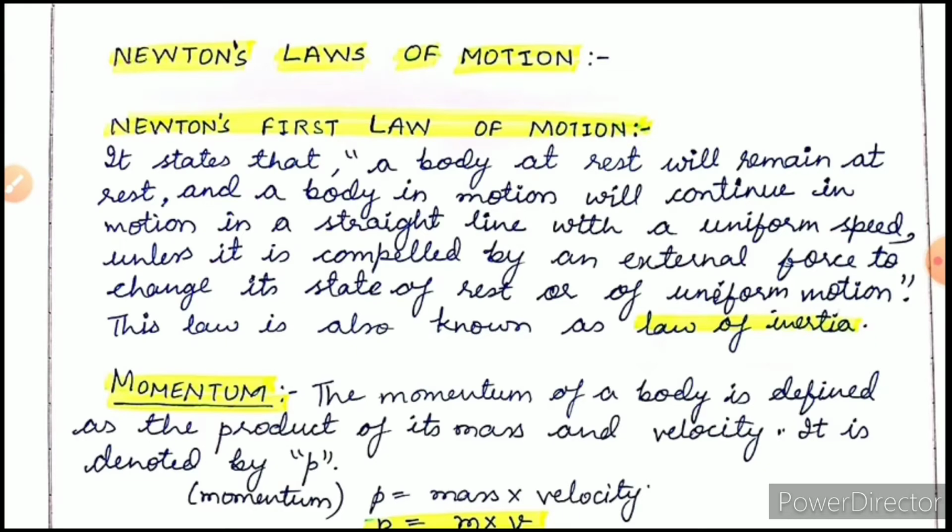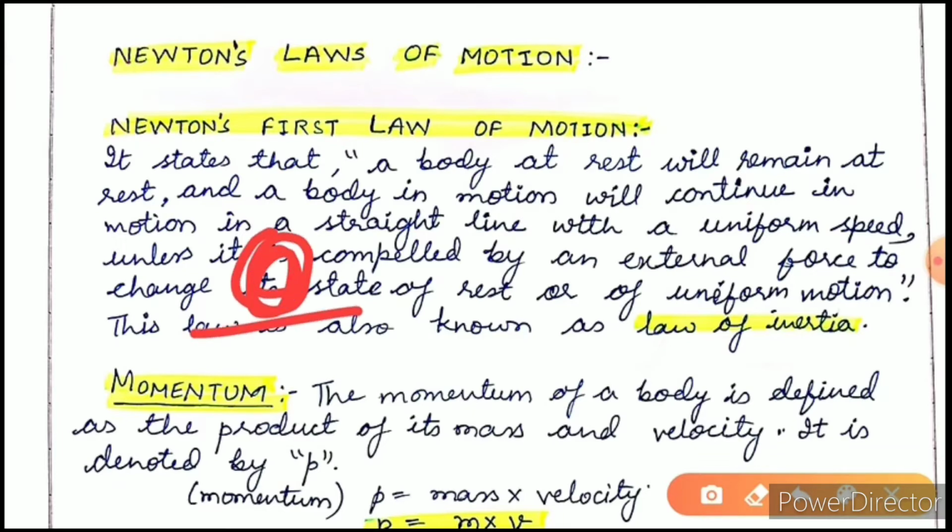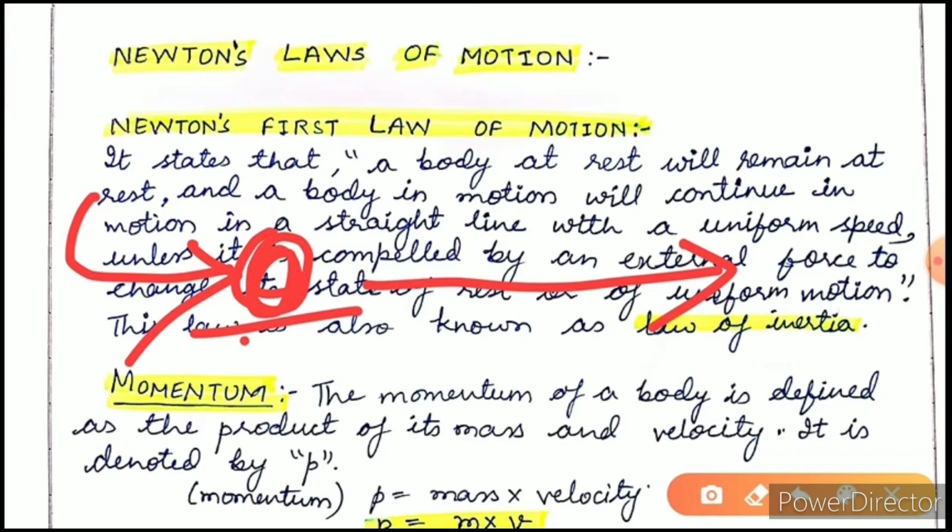But Newton stated that if a ball is at rest, it will remain at rest unless some external force comes and hits the ball. As soon as the ball is hit, it will start moving. That is, it will remain in its state of rest unless an external force is applied on the ball.